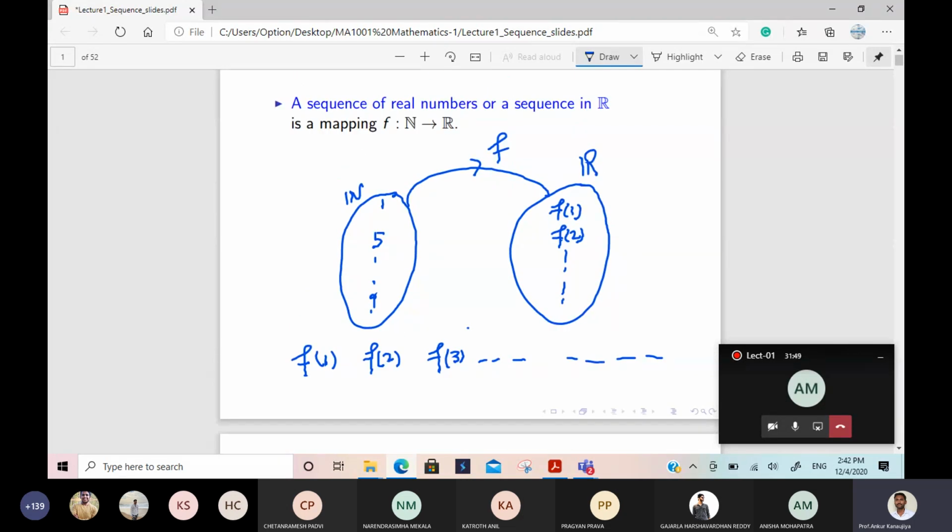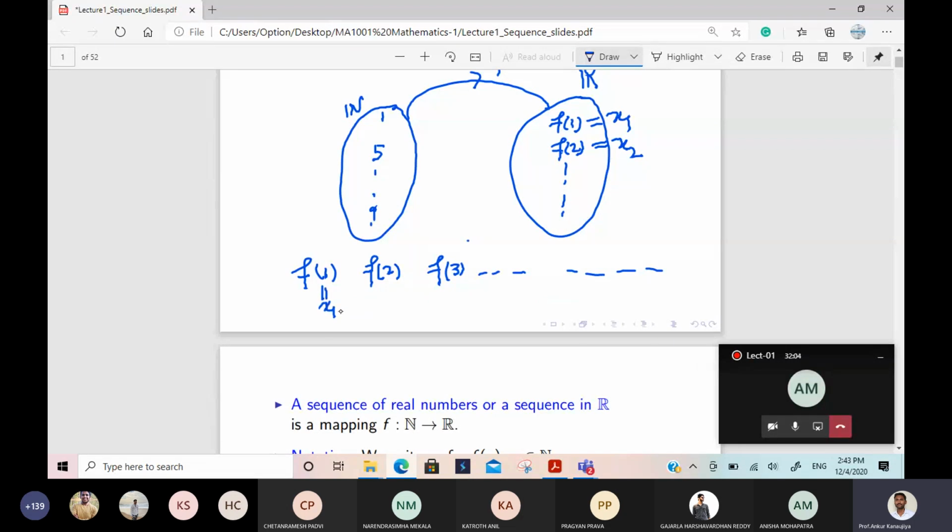But there is some notation people follow to represent the sequence. So 1 will go to f of 1, which will be some real number. Suppose I call this real number x1, this x2, and this xn. So x3 means f of 3.